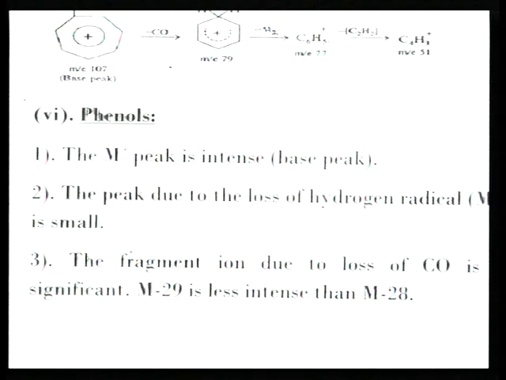The fragment ion due to the loss of CO is most significant. CO corresponds to 28 mass units, and 1 corresponds to H, so M minus 29 is less intense than M minus 28. So, fragmentation of phenol is so